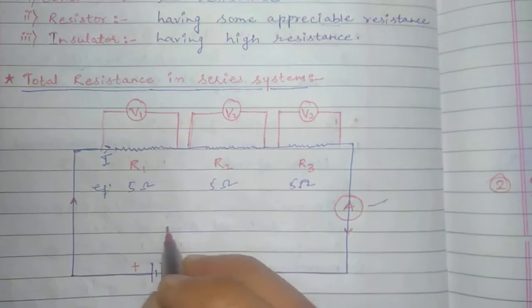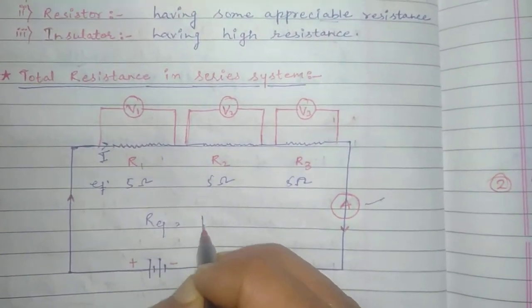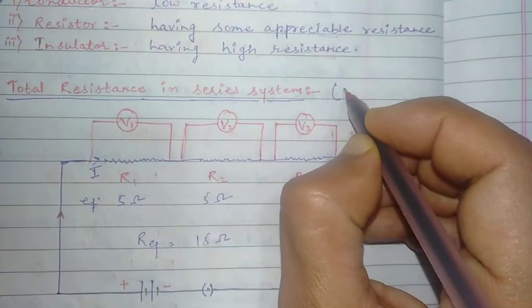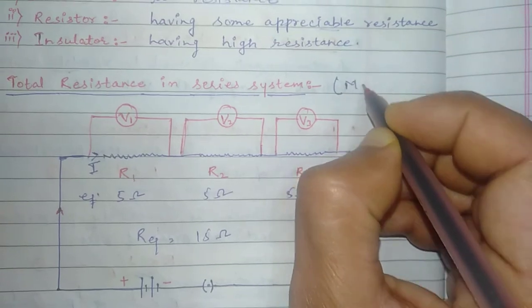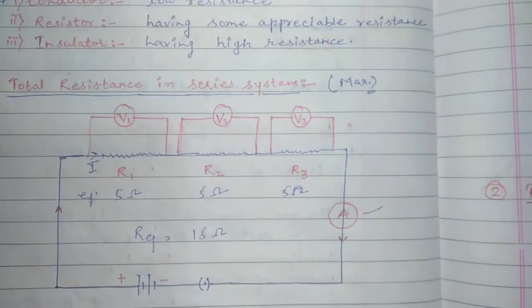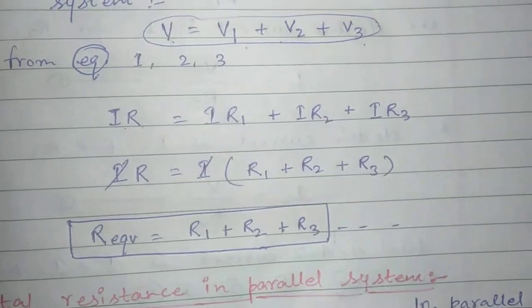So what will happen? The total resistance will be 15 ohm. So in this series system, the resistance is maximum. You need to remember this. This is all about the series system, and this is the formula of the series system.